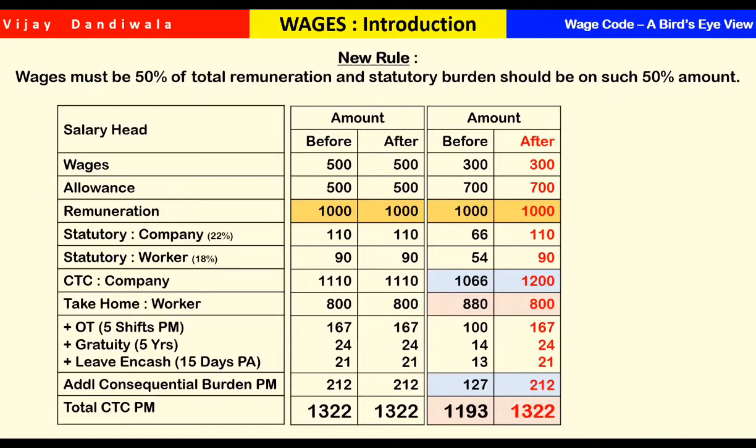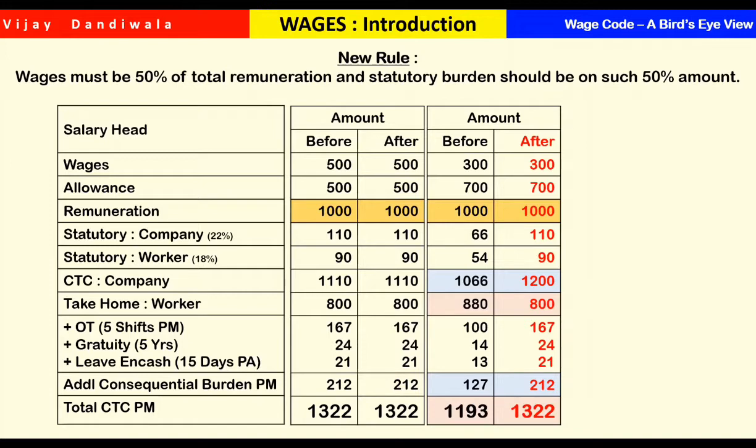Let us not go head by head, but here two aspects are necessary. Number one, the CTC to the company will be 1,193, but the take-home salary will be 880.